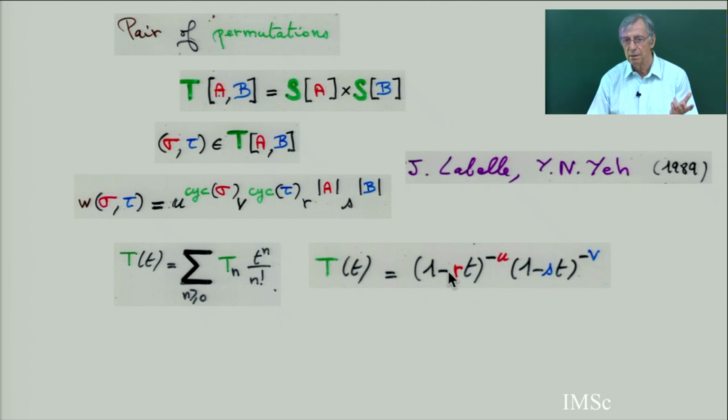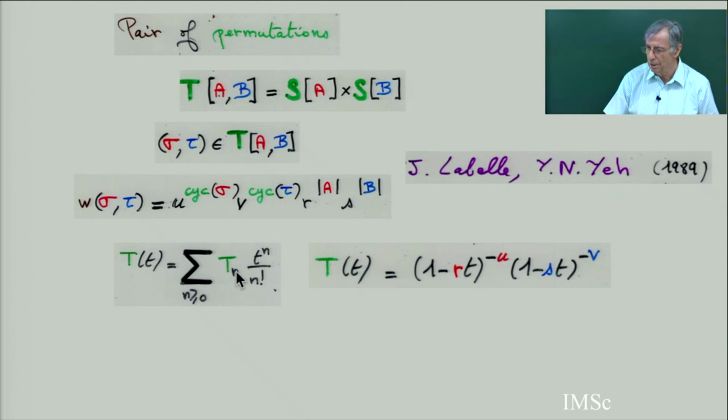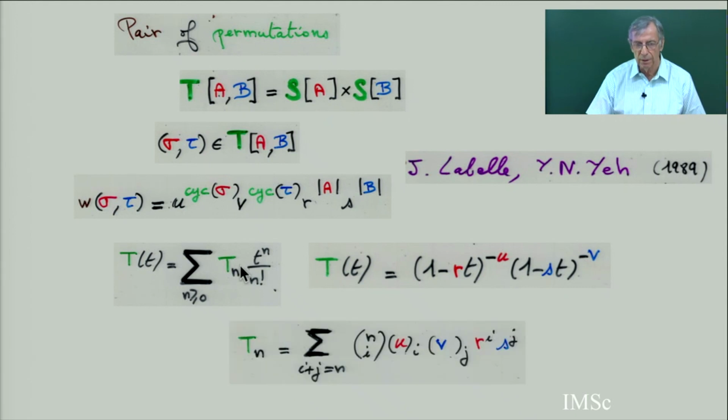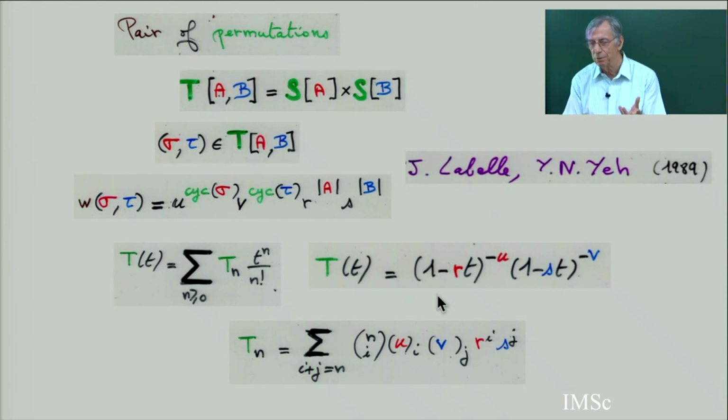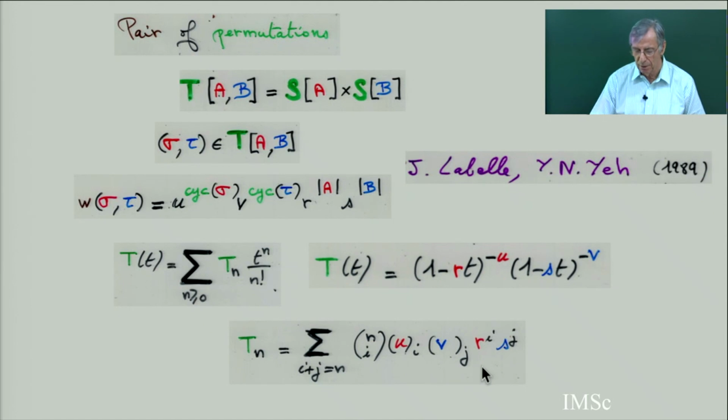This is a red permutation. This is a blue permutation, counting by number of cycles in red, cycles in blue, and here I put R and S to count which point is red, which point is blue. So I will call this T of t. Now I transform this into a single variable, T_n over n factorial, and so I can rewrite this also. T_n is like writing a generating function for permutations by number of cycles, but we have a pair of two permutations, a pair of red and blue cycles. And this is a preliminary.